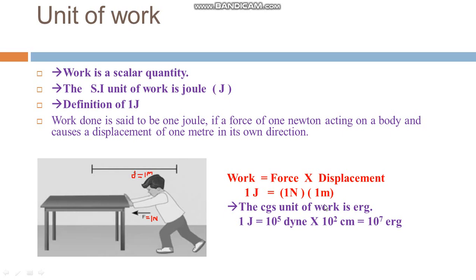The CGS unit of work is erg. The relation between the SI unit and the CGS unit: 1 Newton is equal to 10 raised to 5 dyne, and 1 meter is equal to 10 raised to 2 centimeter. So 1 joule is equal to 10 raised to 7 erg.